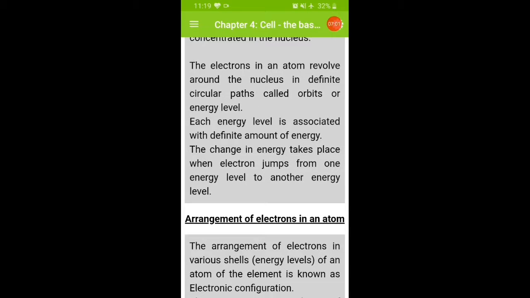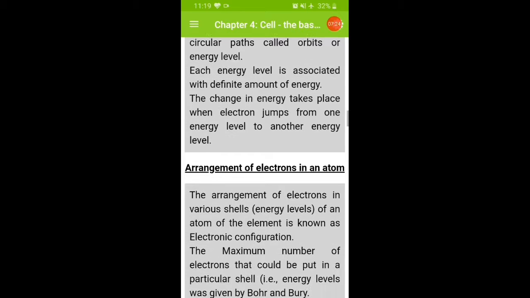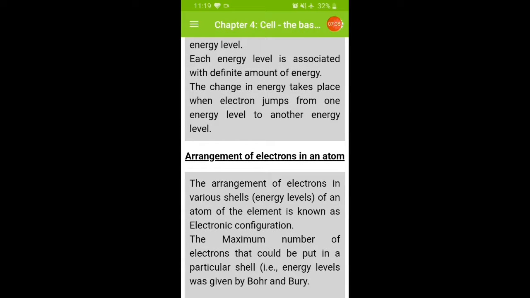So the electrons in an atom revolve around the nucleus in definite circular paths called orbits or energy levels. When you open your textbook, pages 150 and 151, you will get one model, that is energy levels in Bohr's atomic model. All the orbits are circular. Each energy level is associated with a definite amount of energy, and a change in energy takes place when the electron jumps from one energy level to another.